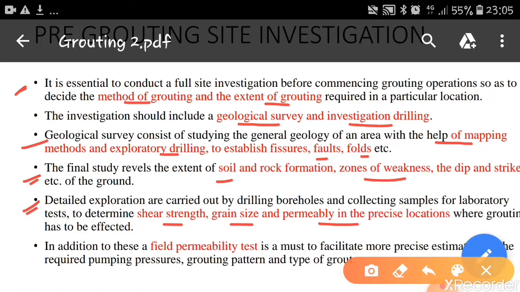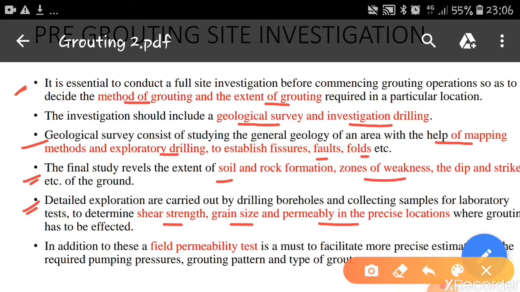Whenever we want to do grouting for a particular area, we have to take a sample from the particular depth, and we should know the existing shear strength of that soil, the permeability in that location, and the grain size distribution in that location, because this grout has to penetrate inside the soil mass. That's why we should know all these parameters.